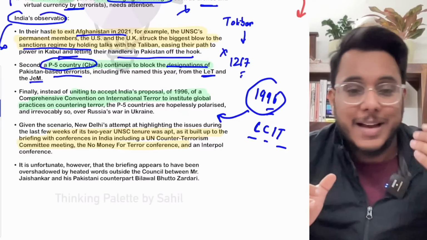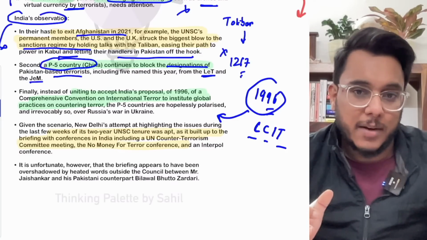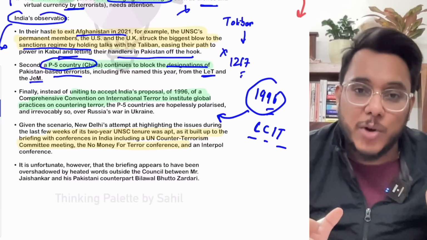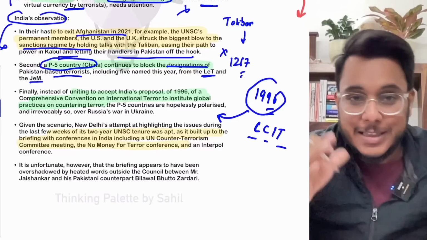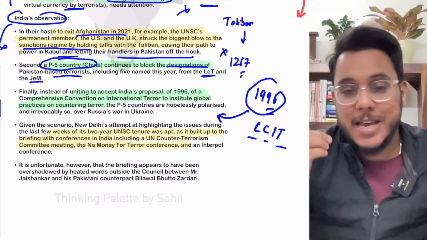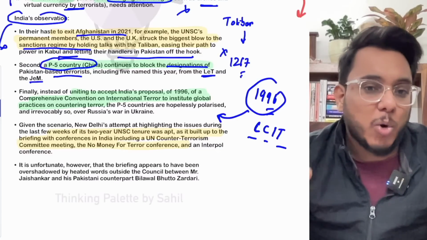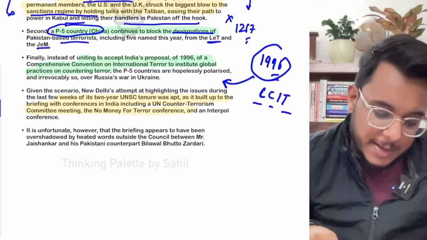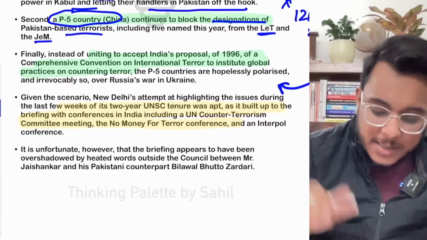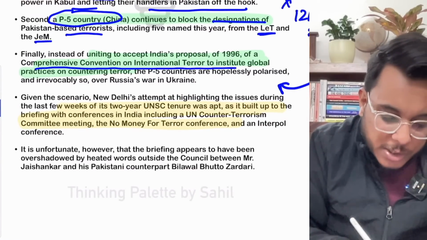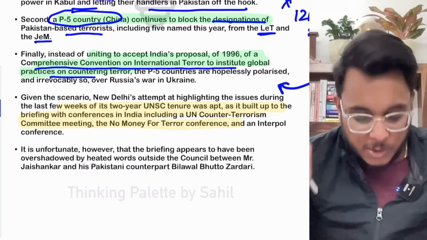But beyond that, vested agendas are also there. Deliberately, the countries did not want the CCIT to get finalized, because I told you guys that many states are sponsoring terrorism. Terrorism is a tool for them. If terrorism is controlled, what happens? That convenient tool will be lost. So that is the issue. Basically, since 1996, India is proposing a comprehensive convention on international terrorism to institute global practices, but up till now it has not happened.